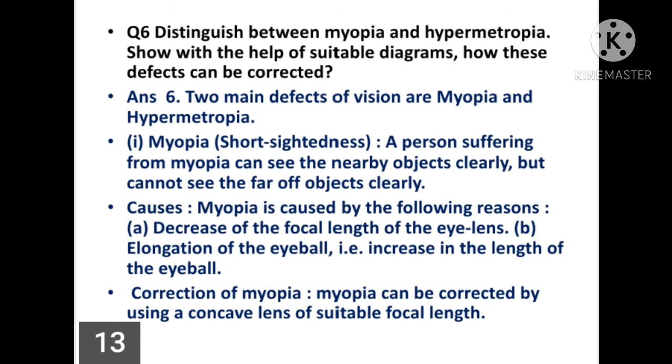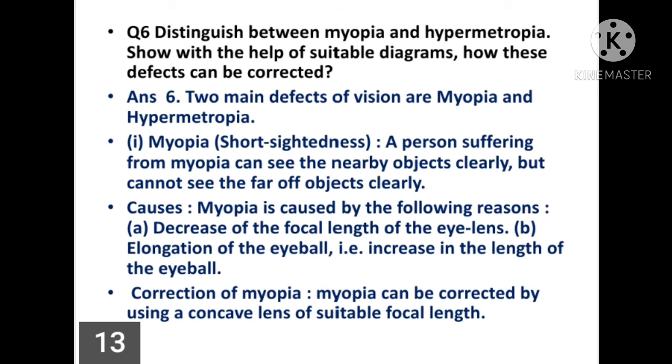A person suffering from myopia can see nearby objects clearly but cannot see far off objects clearly. The cause of myopia is the decrease of focal length of the eye lens, and the second cause is elongation of the eyeball, or increase in the length of the eyeball.